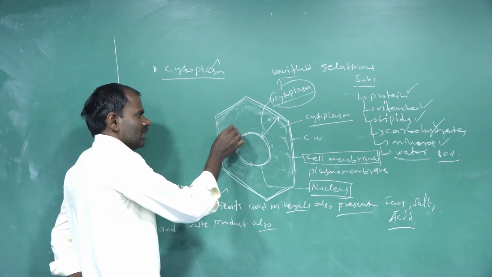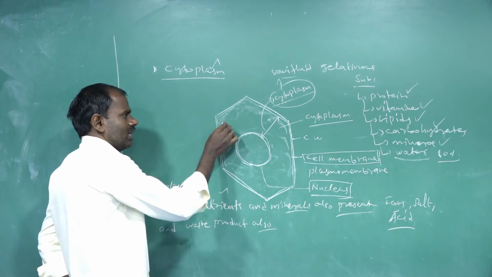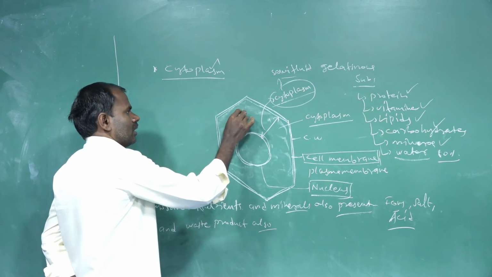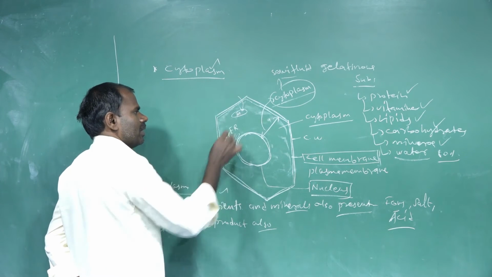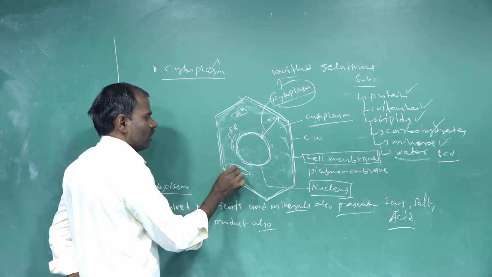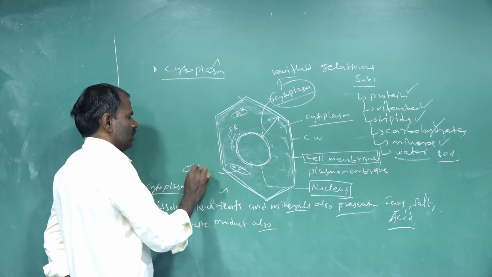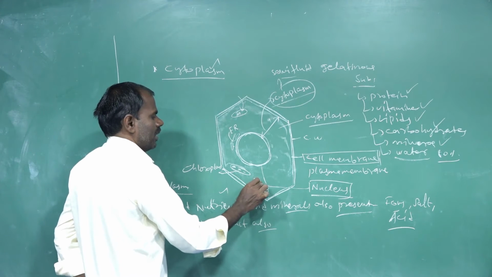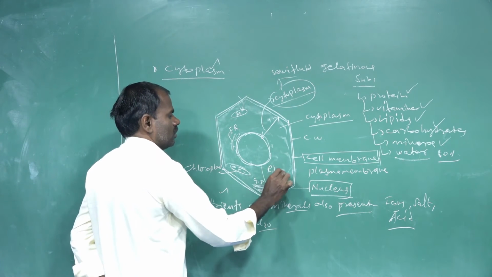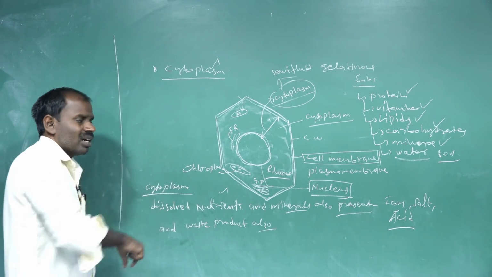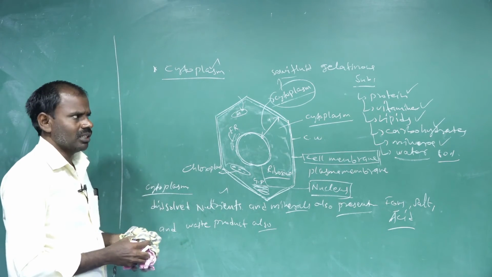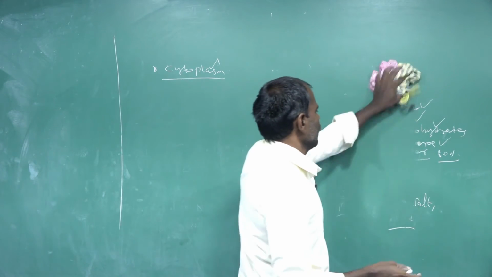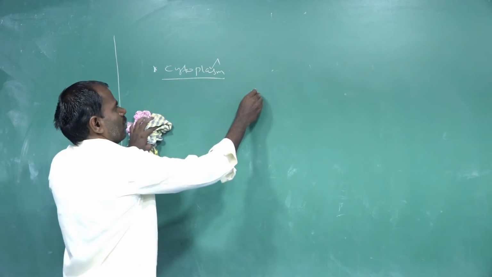Some other organelles are also present in the cytoplasm, let's say endoplasmic reticulum, mitochondria, chloroplast, Golgi body and ribosomes. These cell organelles are present in the cytoplasm.